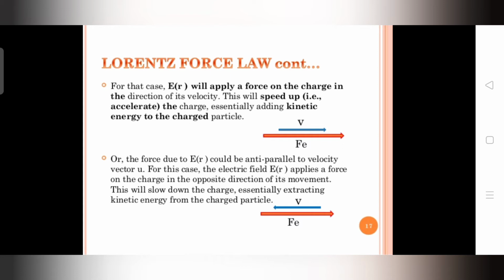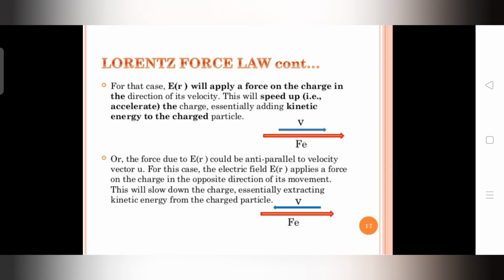Or the force due to the electric field could be anti-parallel to the velocity v. In this case, the electric field applies a force on the charge in the opposite direction.